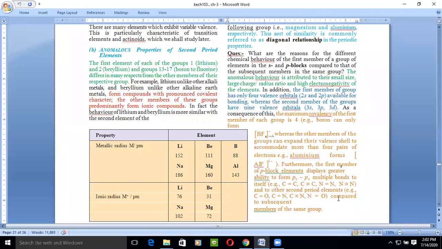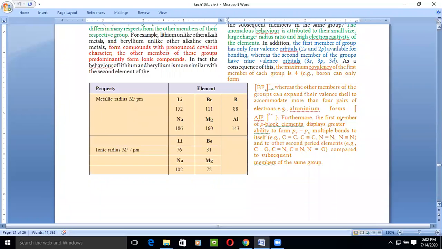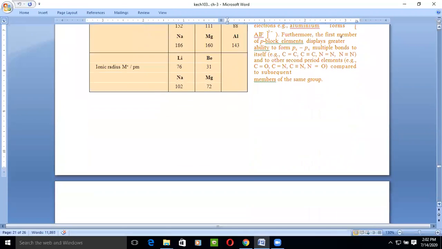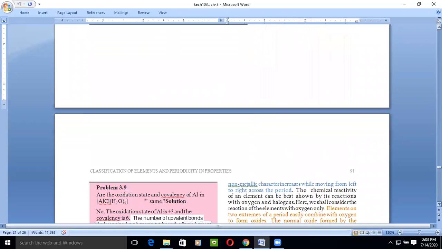So there is a difference in the bonding. Multiple bonds can be seen in the p block elements according to the bonding requirement. If the element requires two electrons, for example nitrogen, it bonds with three or two, right? So it can form a double bond or a triple bond. But for convenience, nitrogen can form a triple bond with carbon and a double bond with oxygen, right? So if we compare with the members of the same group, there is a difference in the bonds formed between the elements when they form the compound, right?